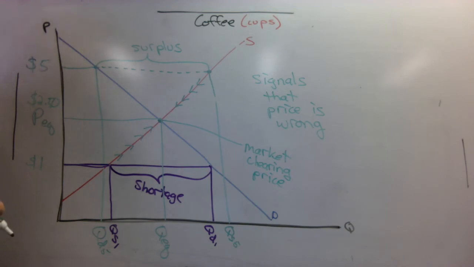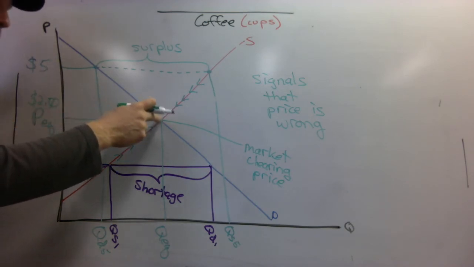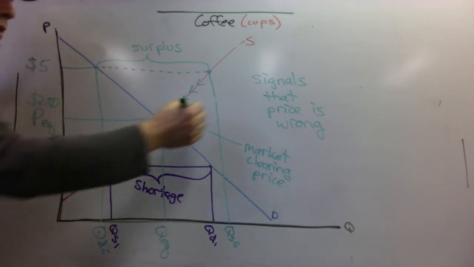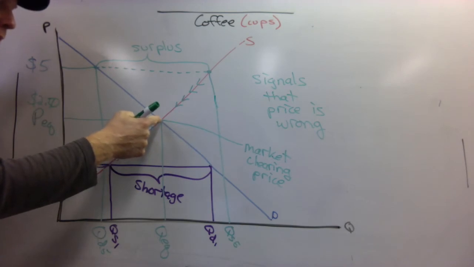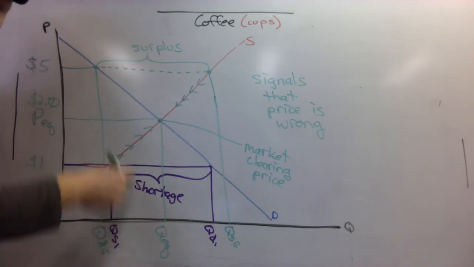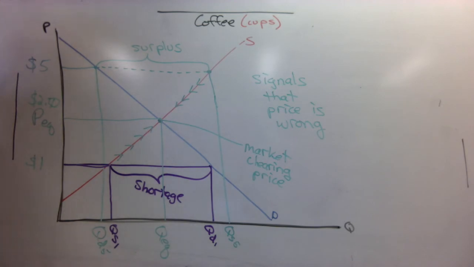And we call it the market clearing price because this is the price and quantity at which there's no surplus and there's no shortage. The amount consumers want to buy is equal to the amount that suppliers want to sell. The market is cleared. There's nothing left over.